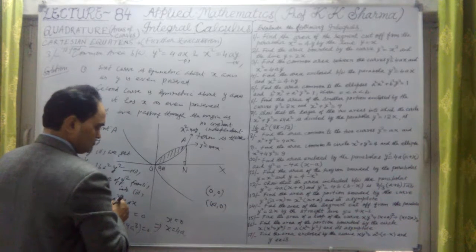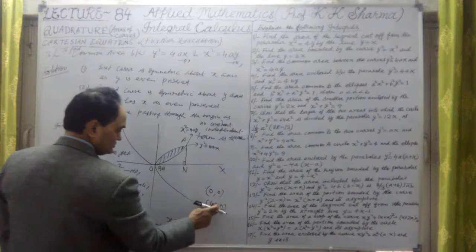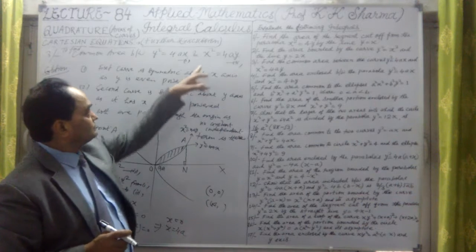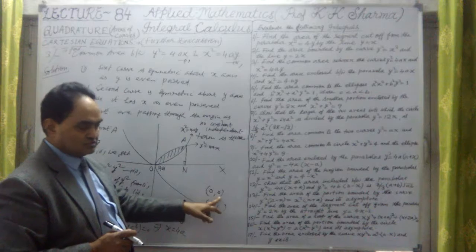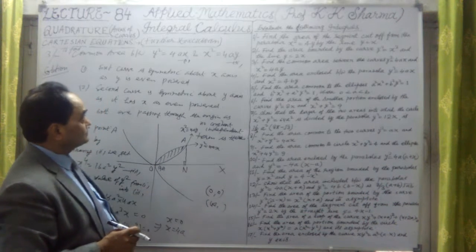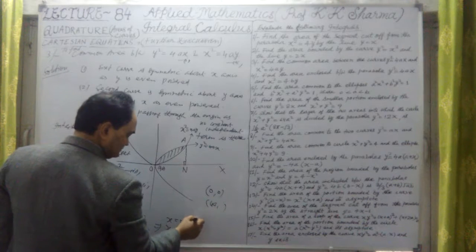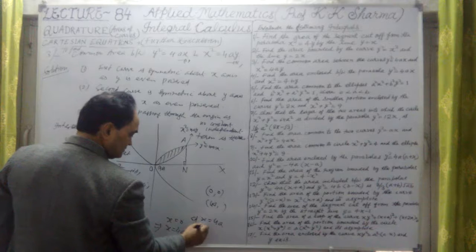Okay, so second point, sorry, we have to find out. Here, if I put x equal to 0 in the first one, y is 0, this first point. If I put x equal to 4a in the first one, what is y here?